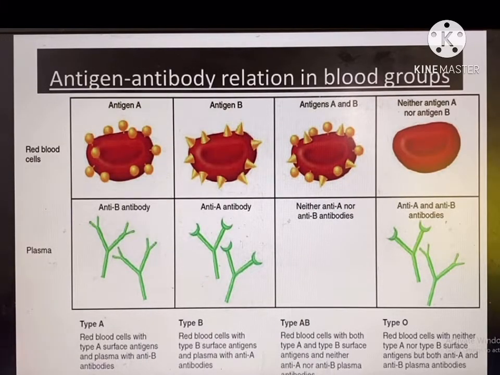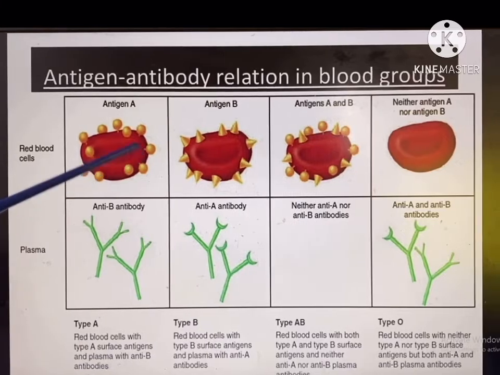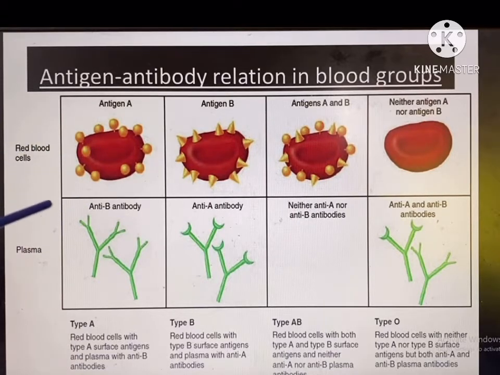Obviously, we know from the previous sections. When we were in class 10, we got to know the basic details about antigens and antibodies. Here you go, some diagrams. You see, naturally in the human body, on the wall of the RBC, the yellow dotted portions are called antigens. There are two types of antigens found on the wall of the RBC.